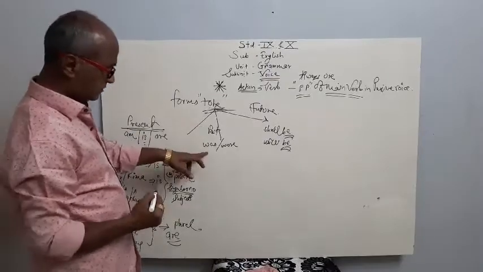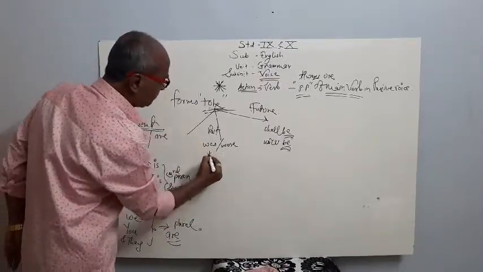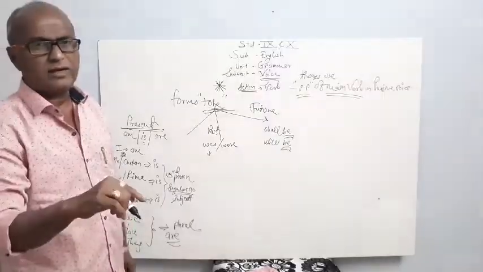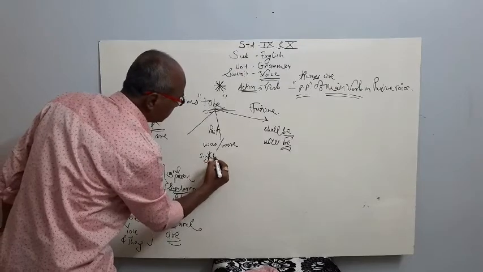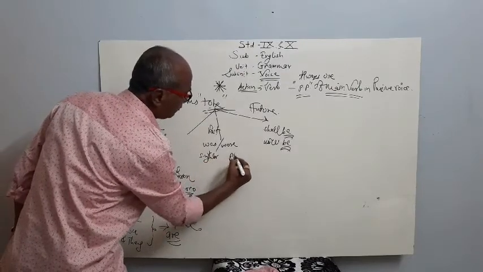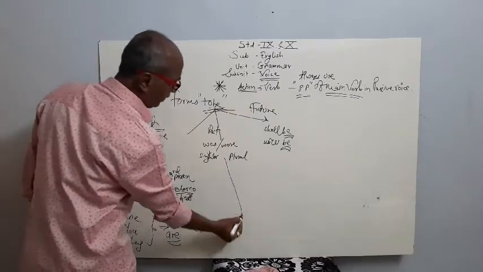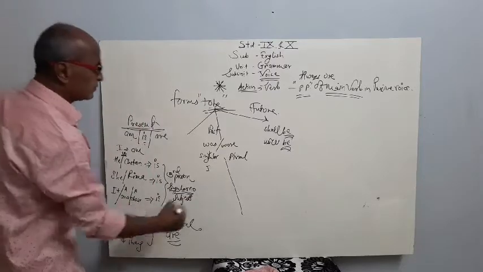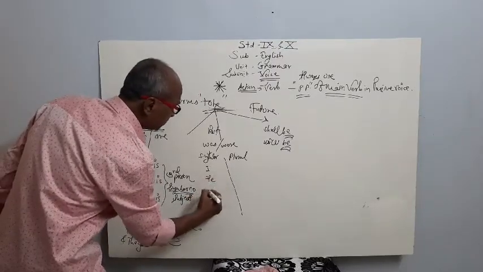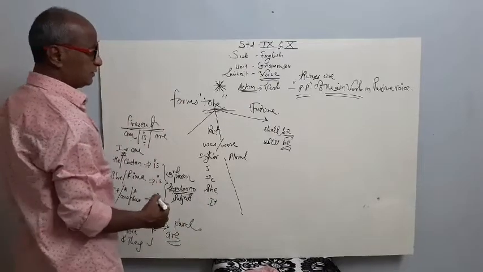Now the past: was and were. Again, was is used for singular and were for plural. Was is used for singular, were for plural. Singular means again I, he, she, and it.